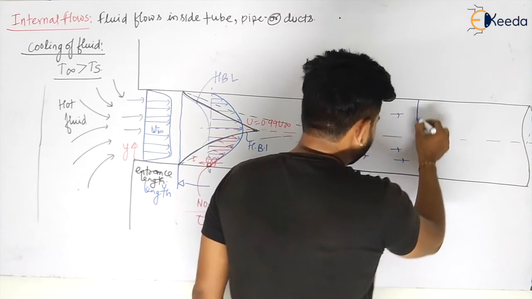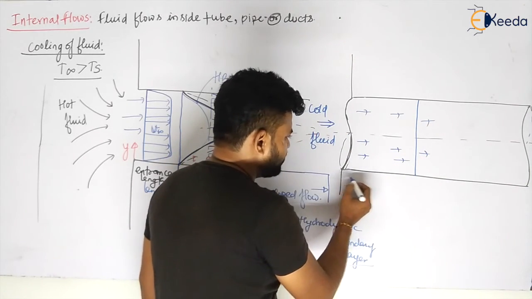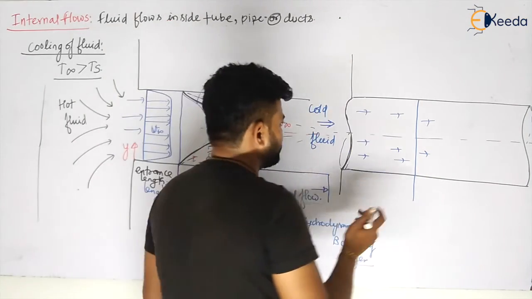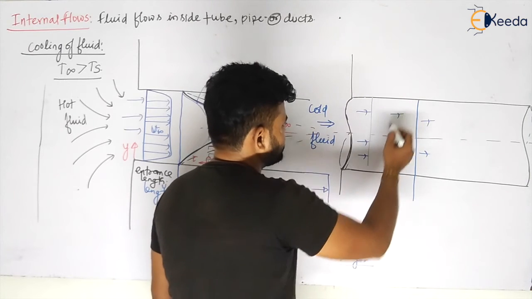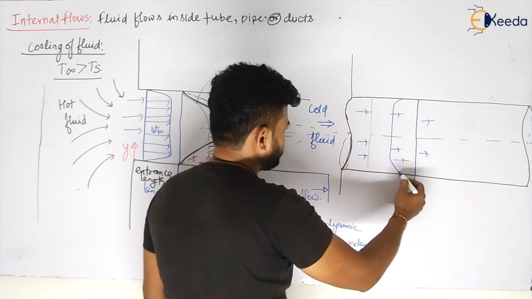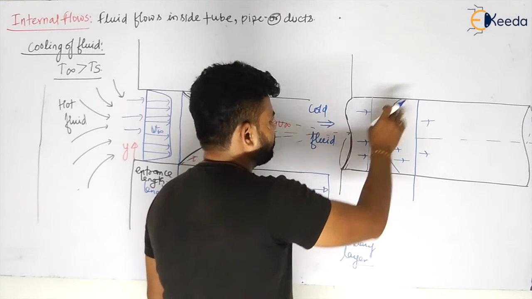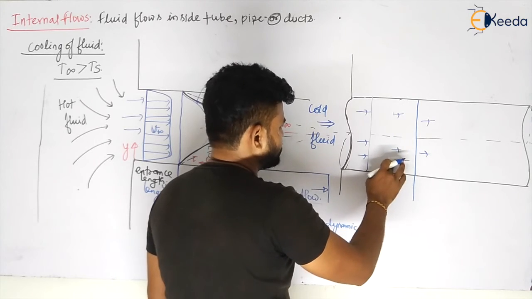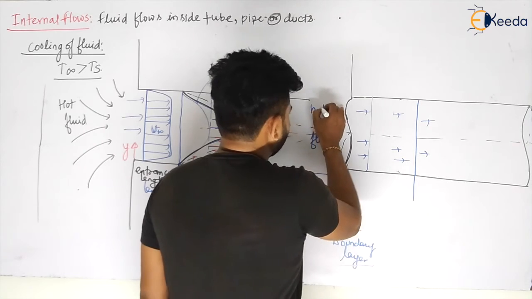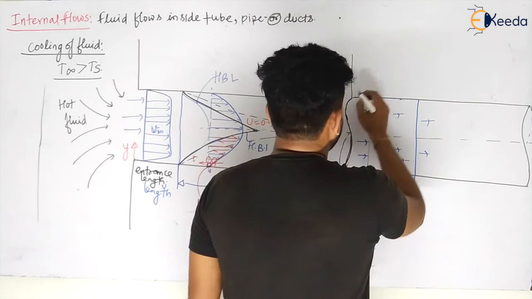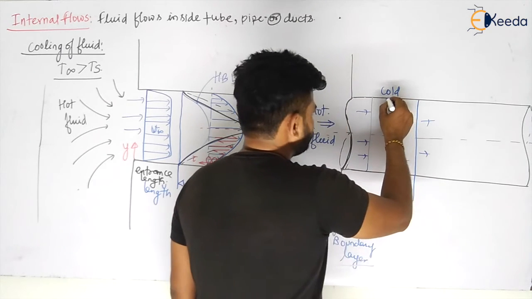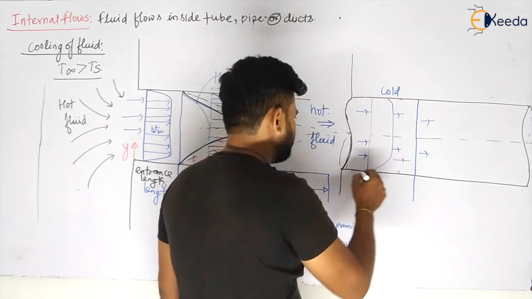But after some length of the pipe, the thermal boundary layer will be fully developed. Before it is something like this, my dear students. Then it is becoming fully developed. Or let us take hot fluid, because cold we have already discussed. So the fluid is hot and the plate is cold, so the temperature will decrease. It will be something like this.